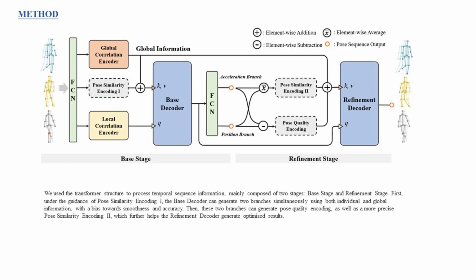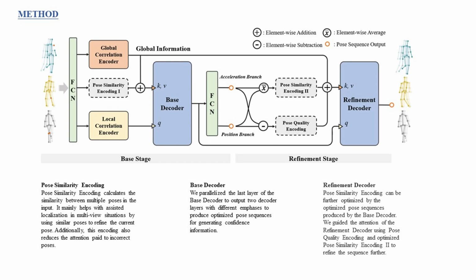We use the transformer structure to process temporal sequence information, mainly composed of two stages, base stage and refinement stage. First, under the guidance of pose similarity encoding I, the base decoder can generate two branches simultaneously using both individual and global information, with a bias towards smoothness and accuracy. Then, these two branches can generate pose quality encoding, as well as a more precise pose similarity encoding II, which further helps the refinement decoder generate optimized results.